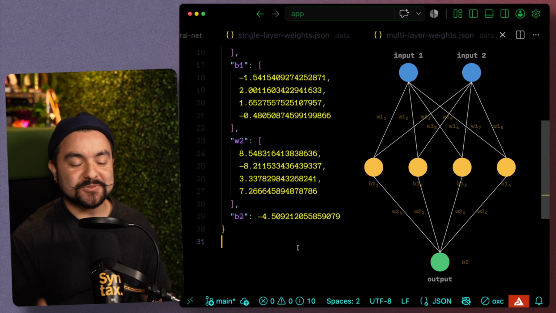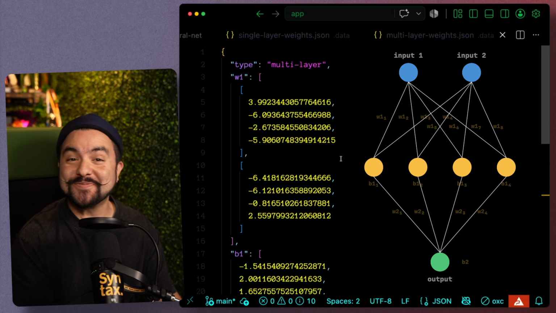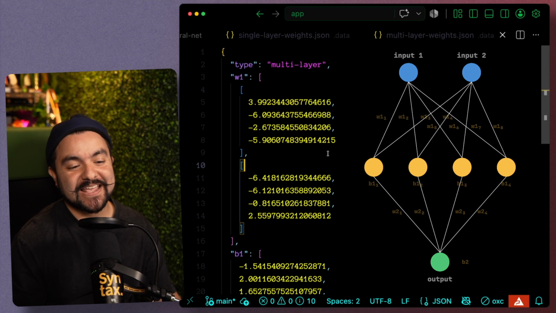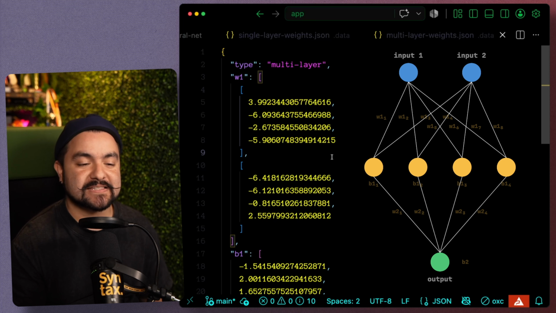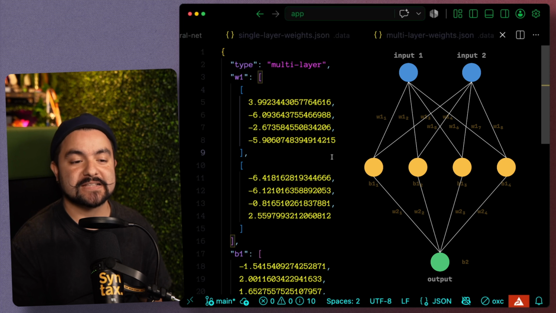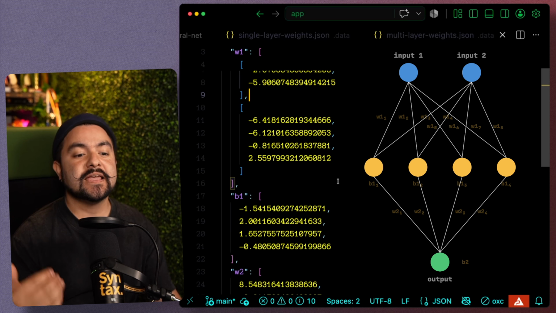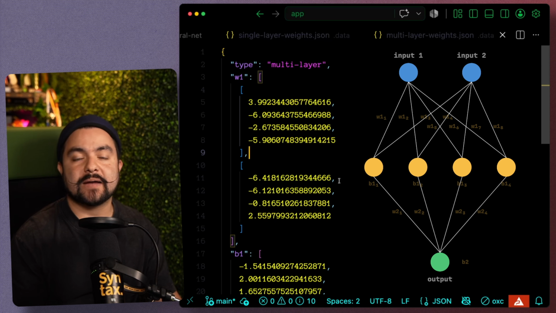So for this very simple neural network, it's just a bunch of weight values in the model file. And of course, this is very trivial, but every single neural network works in this exact same way. Every neural network you come across is going to have a weight file, a model file that has all of the weights that were calculated after that backpropagation training.